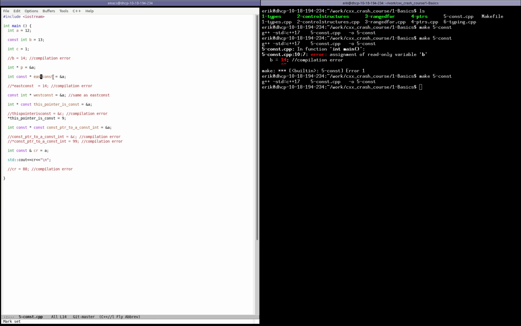And if we want to get a pointer, the pointers can be constant too. And once again, the way to read that is from right to left. So that's a pointer to a constant integer, and we can actually do that despite the fact that a is not constant. And the reason we can do that is because we can always take a variable and make it more constant, but we can't do the reverse. So we should not be able to do this and to do star isConst equal 14. If we do that, we'll get a compilation error